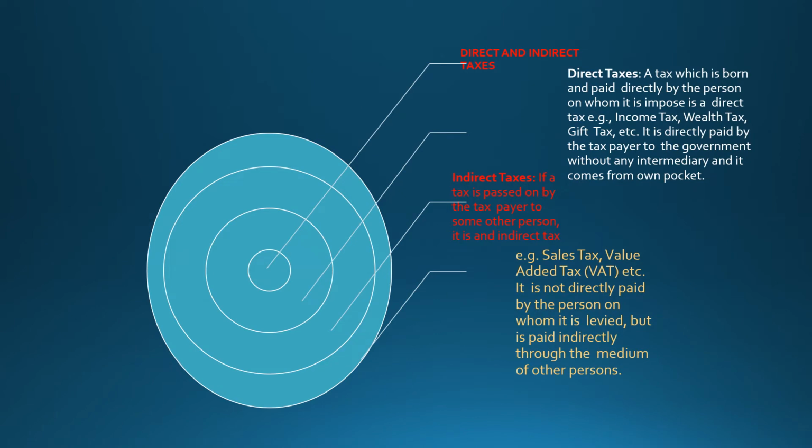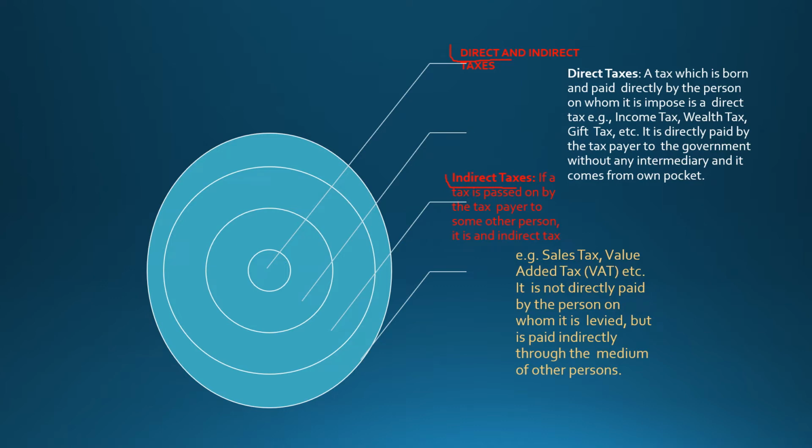This tax is further divided into direct tax and indirect tax. Direct tax is a tax levied on the income or wealth of a person, and it is paid by that person directly to the government. So that is called direct tax.